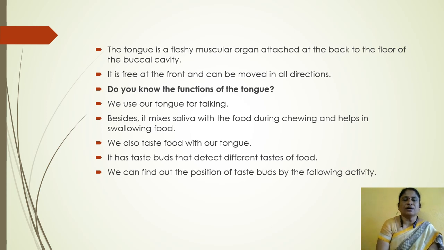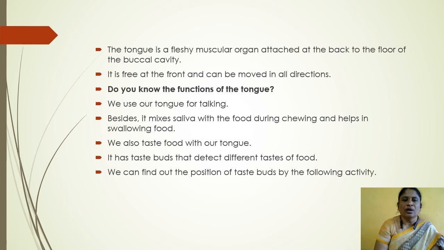Do you know the functions of the tongue? We use our tongue for talking. Besides, it mixes saliva with the food during chewing and helps in swallowing food. We also taste food with our tongue. So, our tongue helps in three ways. First one is talking. Second one is mixing saliva with food. Third one is taste. It has taste buds that detect different tastes of food.